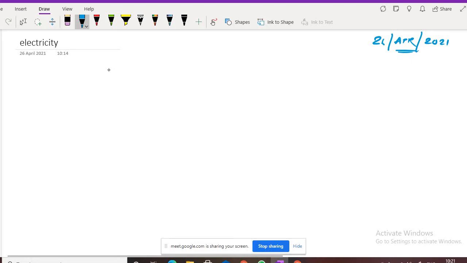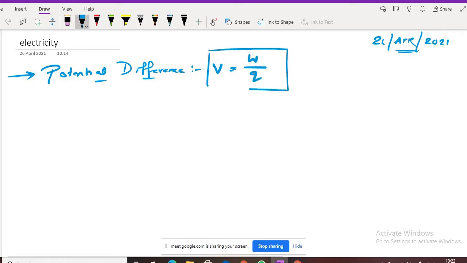Shalom. So, my dear, in the last class we continued till the topic called potential difference. We studied that potential difference V is equal to W by Q. This formula I have given to you. And I said that the SI unit of potential difference is volt, denoted by capital V. This much we have covered?